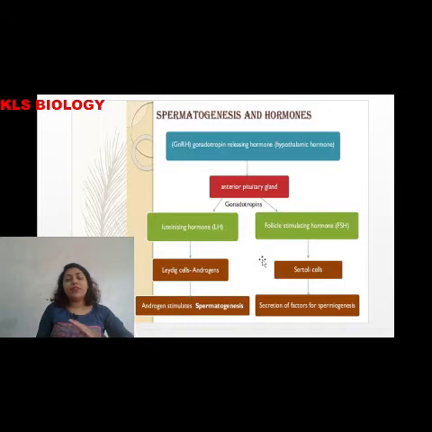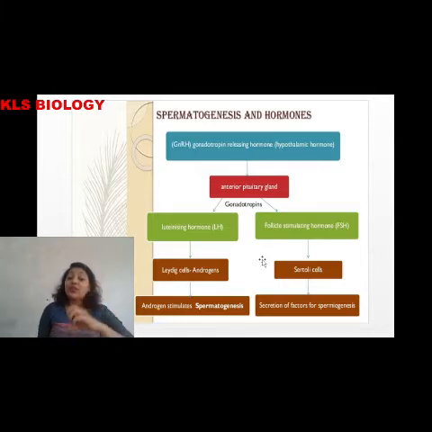When we are talking about gonads, obviously we have to remember gonadotropin releasing hormones, which are released from the hypothalamus itself. When GnRH is released from the hypothalamus, it goes and acts on the anterior lobe of the master gland, the pituitary. In the pituitary we have two different lobes, anterior and posterior.